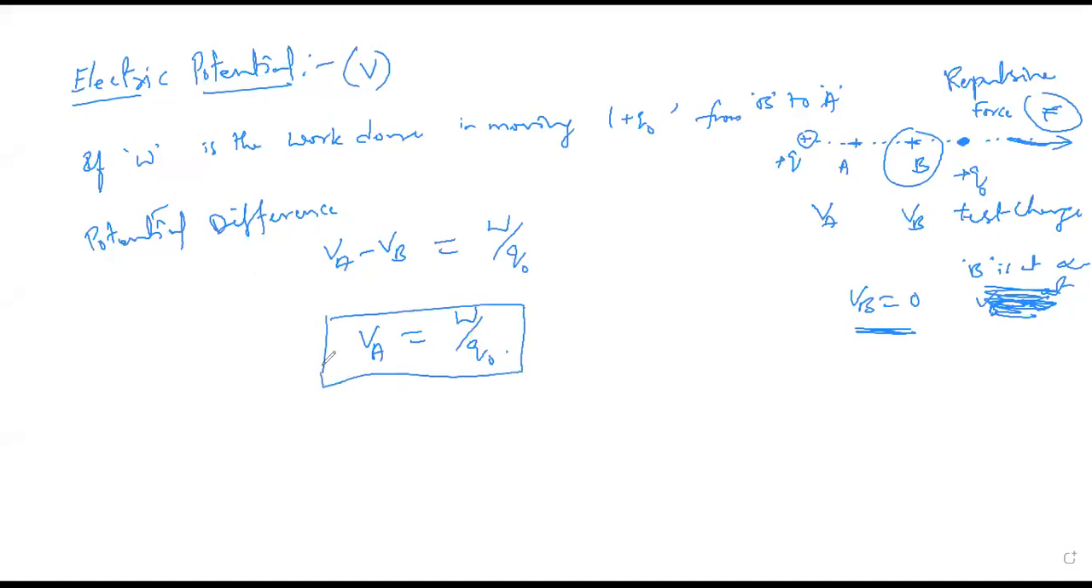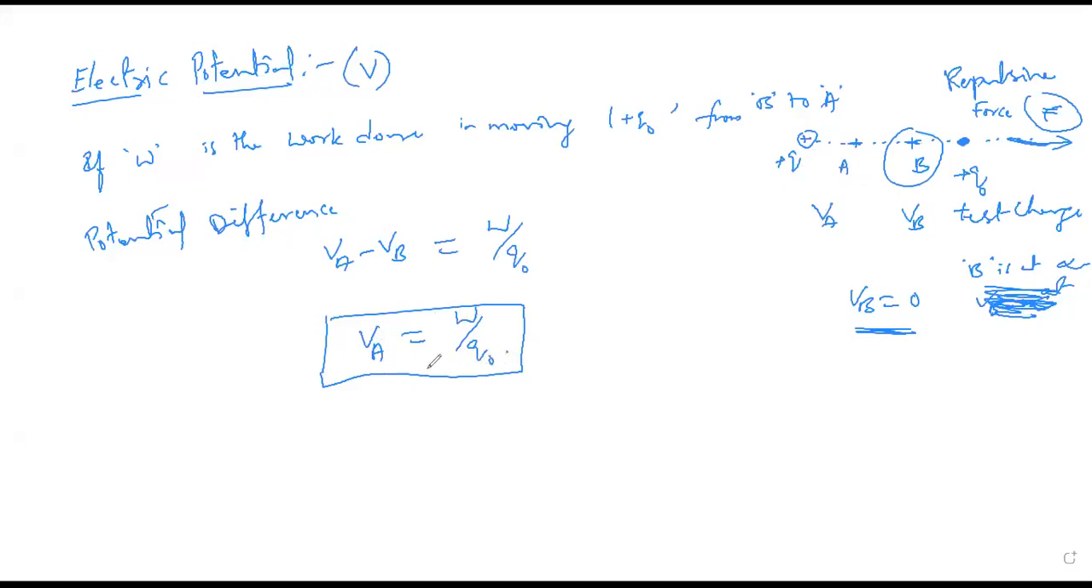Here W is the work done by an external agent to carry a test charge Q naught from infinity to point A. So we are bringing this from infinity to point A, and the potential with respect to point A will be written as VA is equal to W by Q naught.